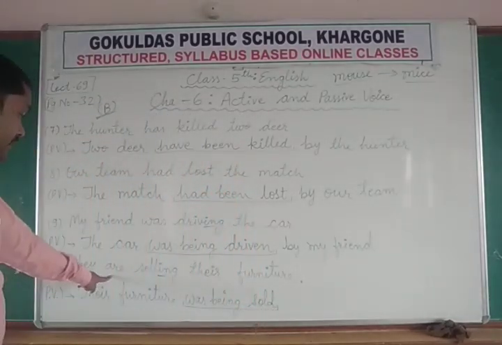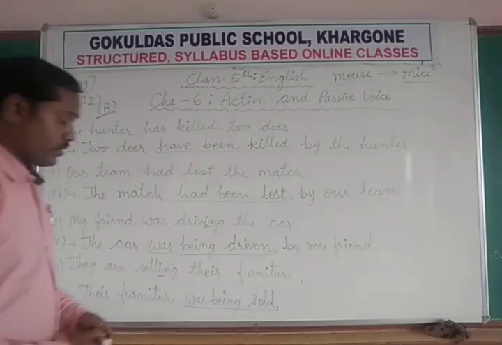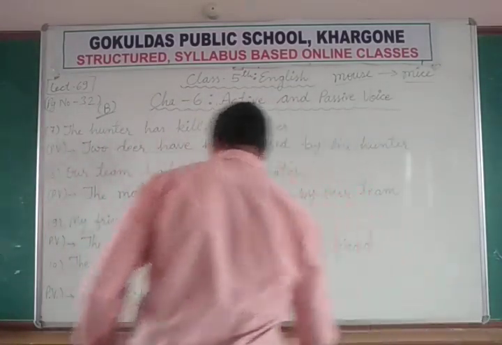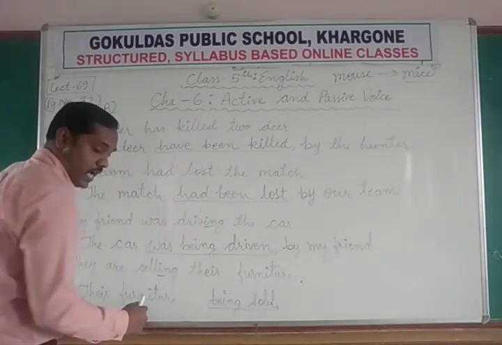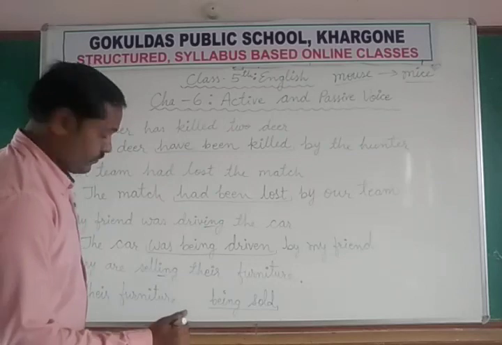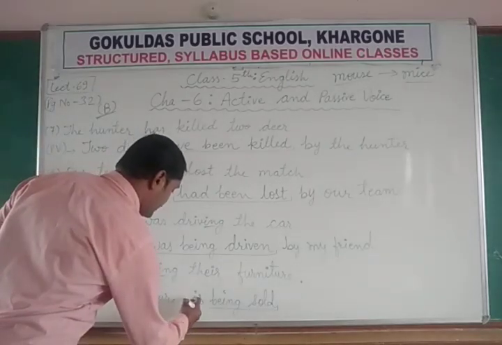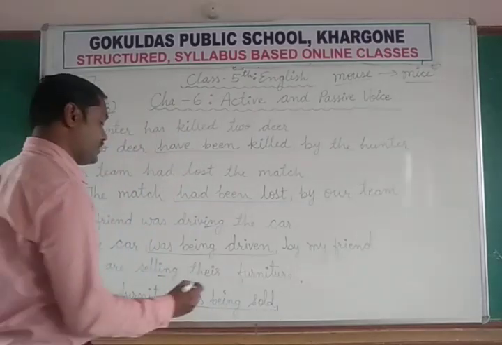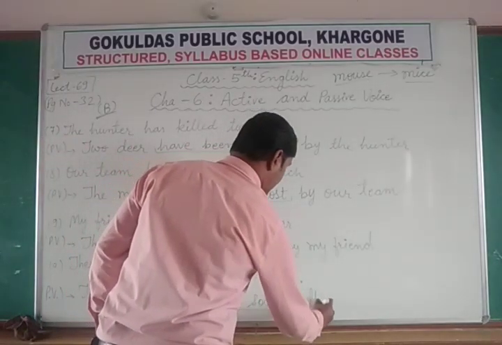Sorry, this is a present tense, na? So we cannot use was. We can use is or are, because their furniture is being sold by them.